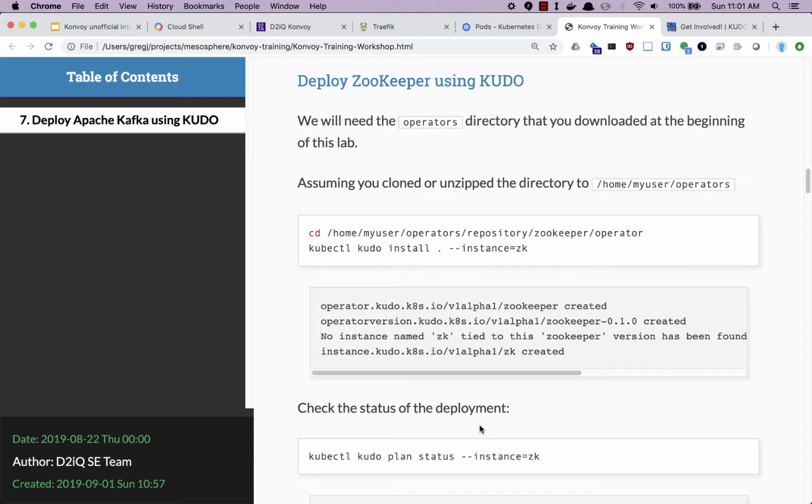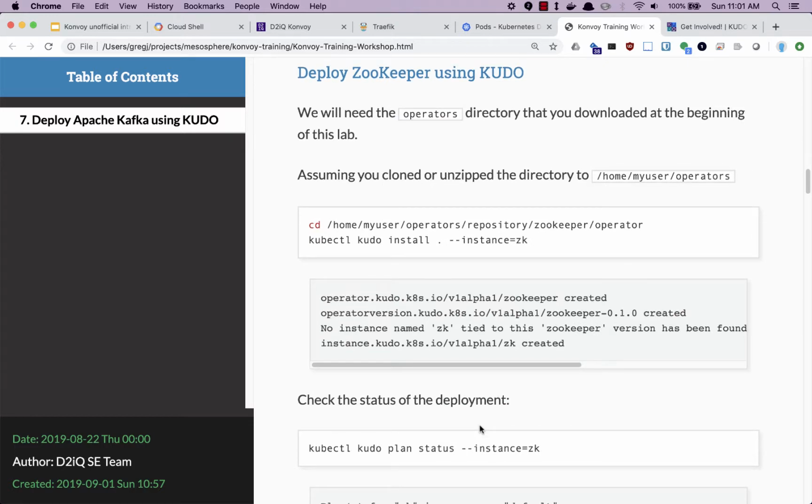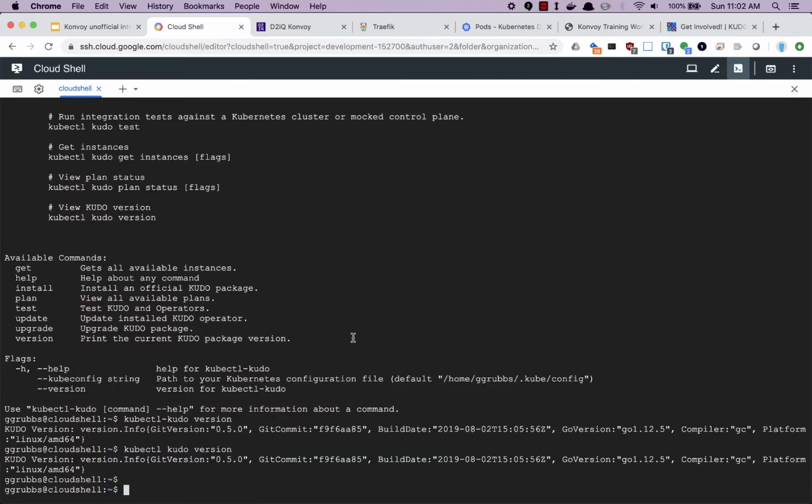Now we get to deploy ZooKeeper, which is a prerequisite for Kafka. And what we need is to go to the operators directory that was downloaded or cloned. So we're going to cd to that and then run the installation command for ZooKeeper. And that looks like this.